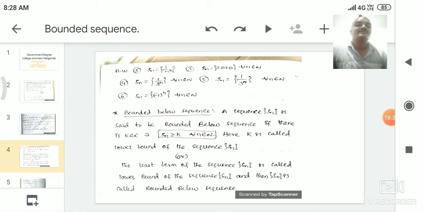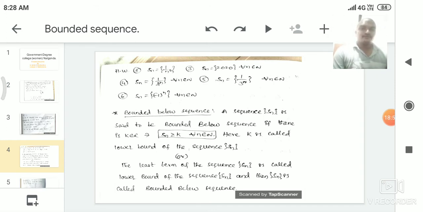Then the sequence Sn is called a bounded below sequence, and k is called the lower bound of the sequence Sn.